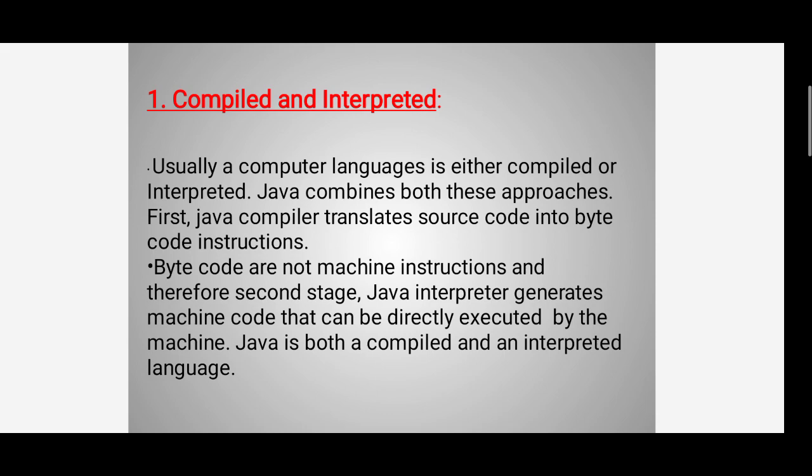Bytecode are not machine instructions, and therefore in the second stage Java interpreter generates machine code that can be directly executed by the machine. Java is both compiled and interpreted language.